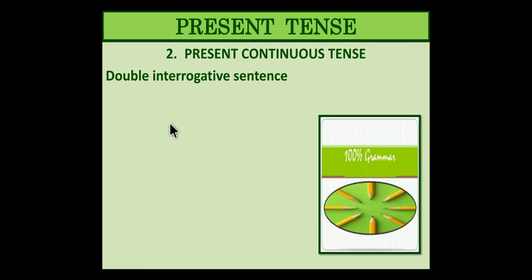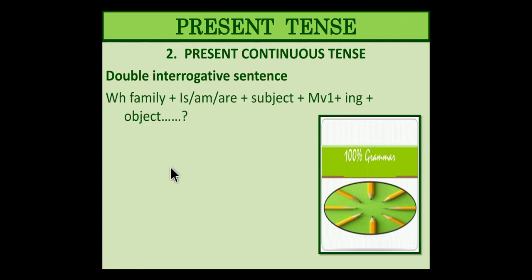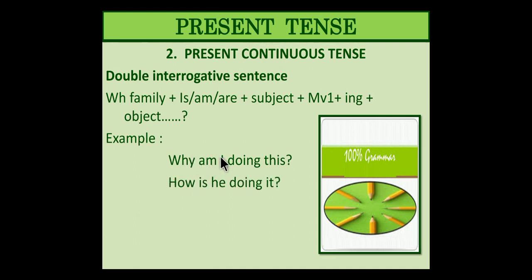Next, present continuous tense for double interrogatives. Double interrogatives: WH family word, then helping verb (be form), subject, plus MV1 ing, and then the object. Let's see a few examples to clarify the structure. Why am I doing this? How is he doing it? Whom is she giving it? The same structure. Whom is she giving it?